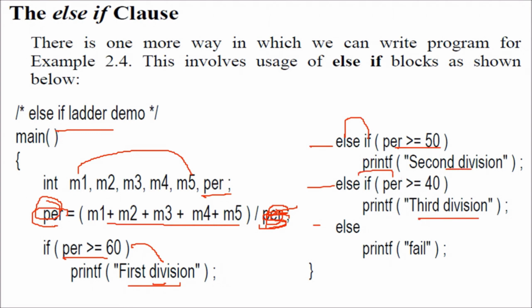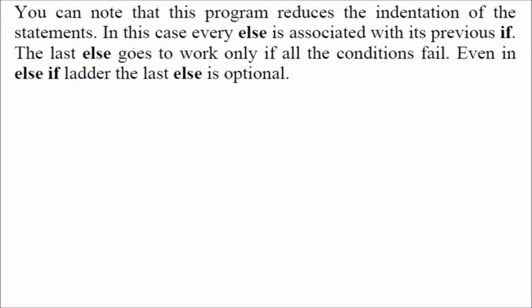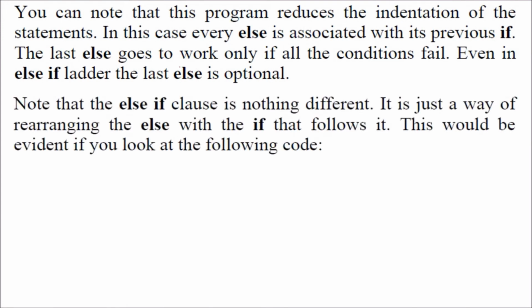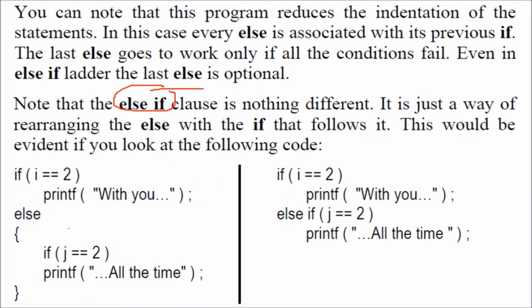So if this condition fails, then it goes to this else. If these both conditions fail, then it goes to this. Otherwise, if all three conditions fail, we're going to fail. So you can note here the indentation is very clear, the formatting is very clear, the last else is optional, but the else if has taken its place, and else if is nothing but we are just combining the if else. So just the code you can see here, it is evident that if i equal to 2, you print something, else if j equal to 2, print something.